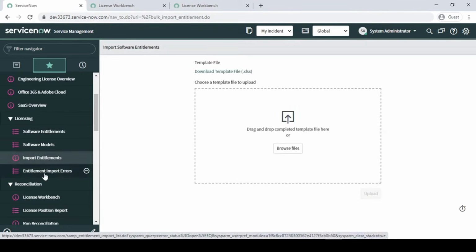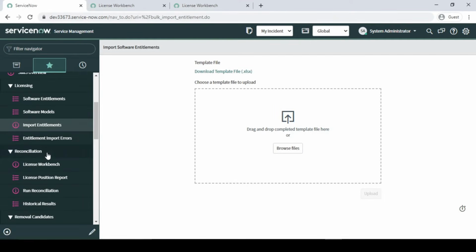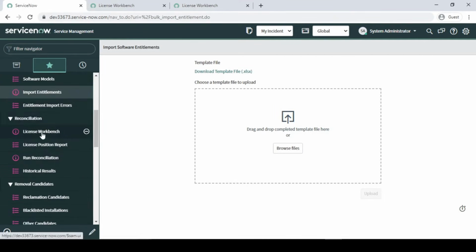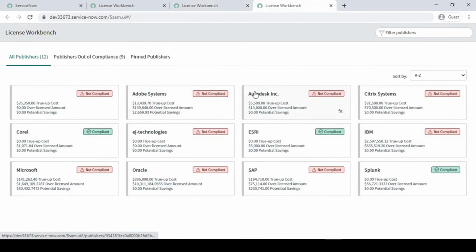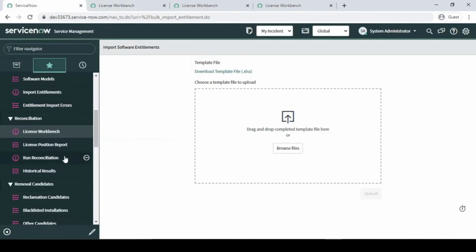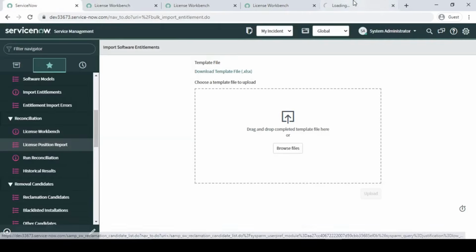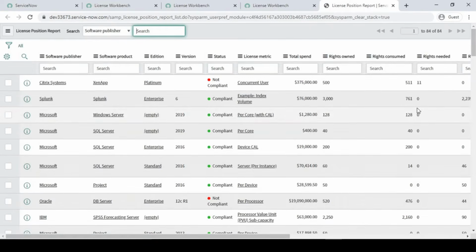Fine. So here, import: we have already talked about import entitlement and the errors one in the last video, right? License workbench, guys. Again, this will give a report showing which publisher is compliant and which publisher is not compliant. Fine. So the license positioning report is a report that shows this clearly. I think this was introduced in the London release. Before that it was not there.